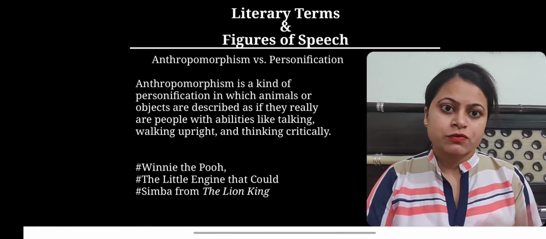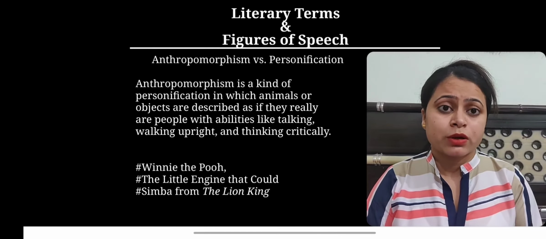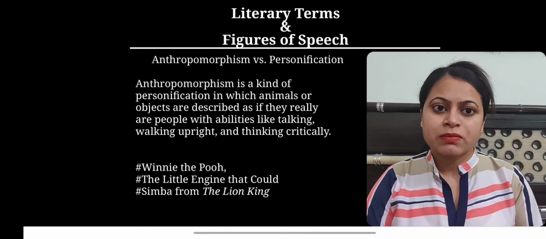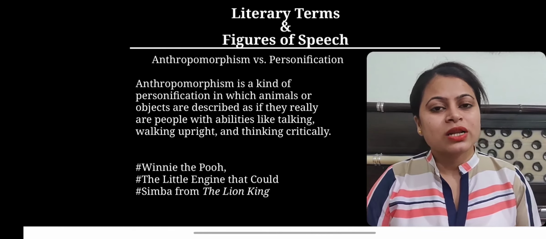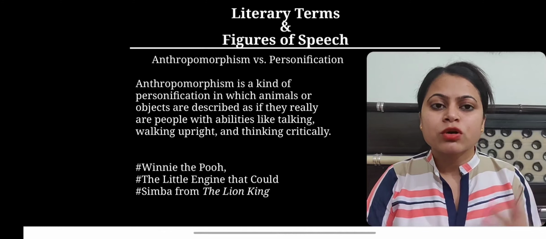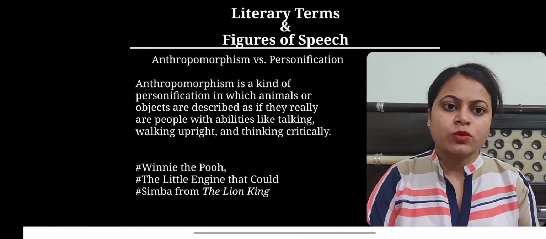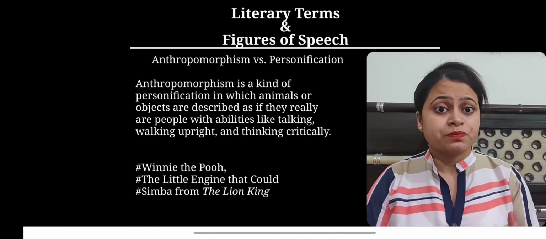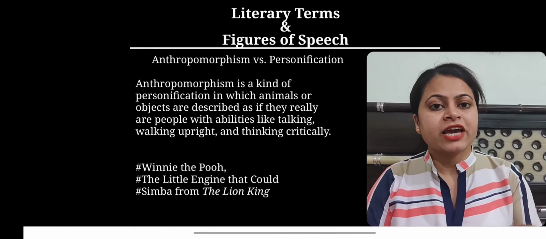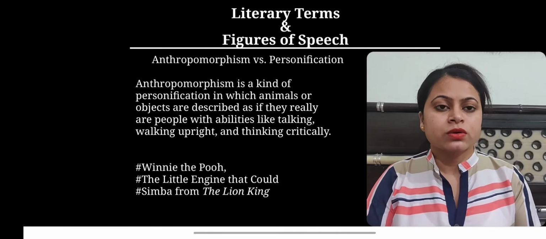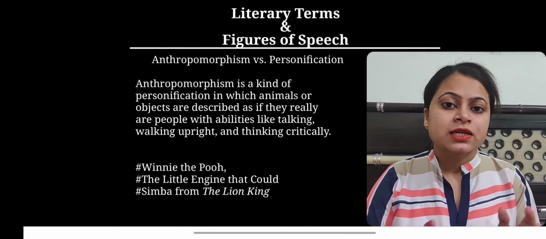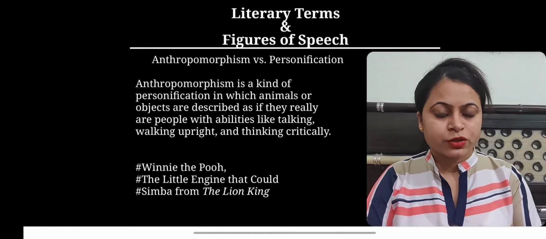These famous fictional characters, I hope that you have heard about them: Winnie the Pooh, The Little Engine That Could, and Simba from The Lion King. These are all examples of anthropomorphism, because actually they are animals or objects, a bear, a lion, or an object like an engine. But with the help of anthropomorphism, they have been given human qualities: they can think critically, they can talk, and they behave as humans do. So this is the example of anthropomorphism.